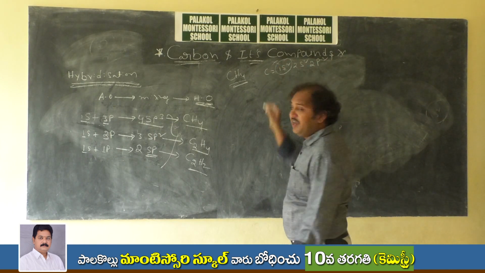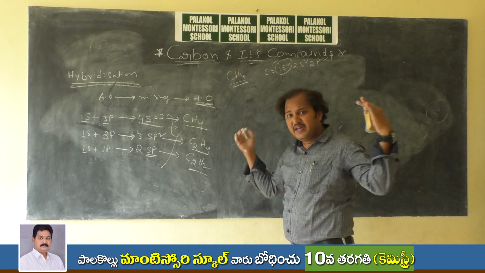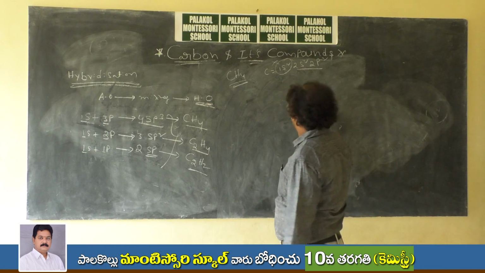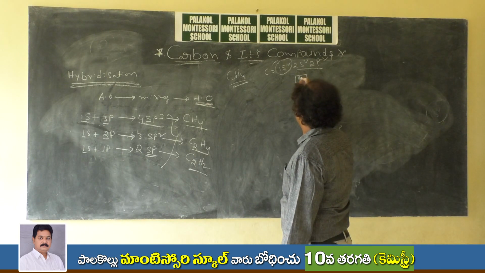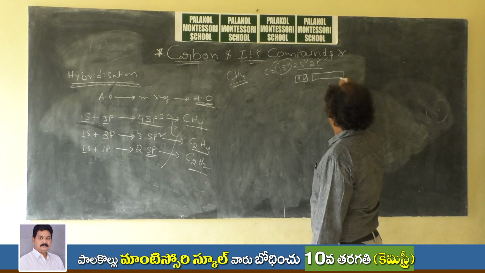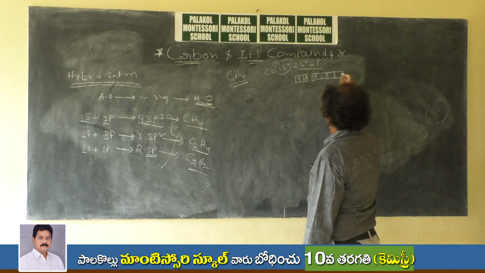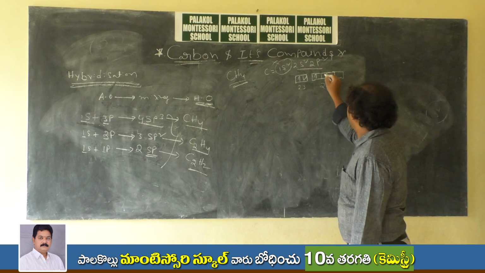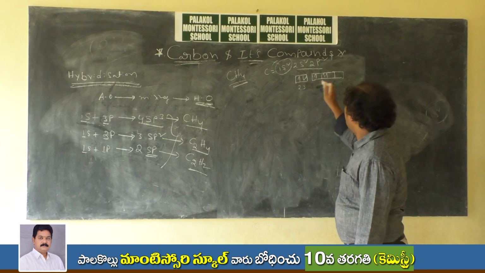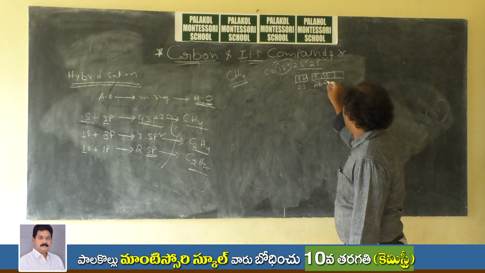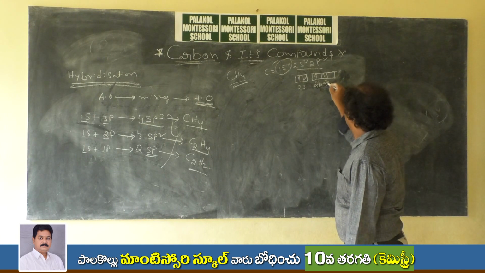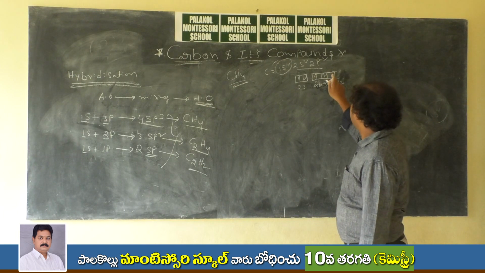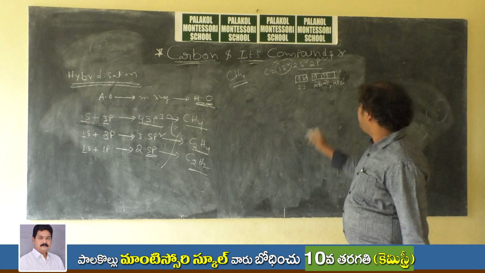Remember, the 1s2 electrons will not participate in bonding because they are inner shell electrons. The valence electrons are the ones that participate: 2s2 and 2p2. In the box method, write 2s2 like this and 2p2 like this. 2p means 2px, 2py and 2pz, a total of 3 orbitals.